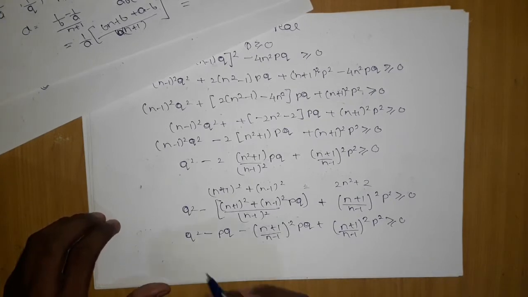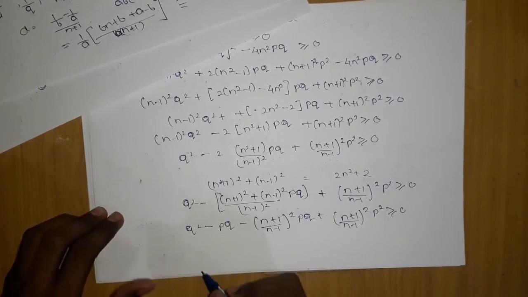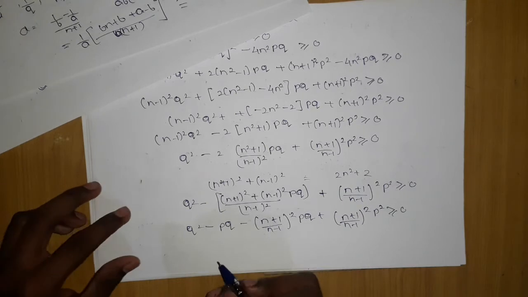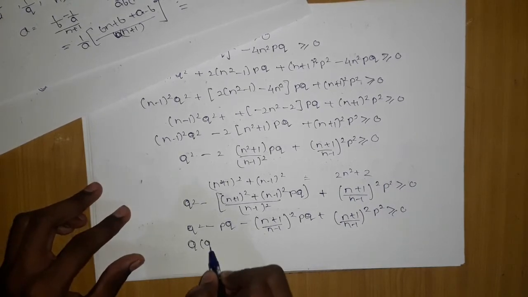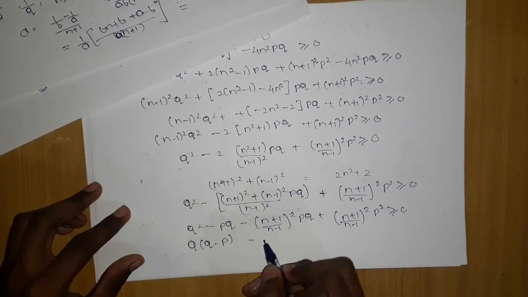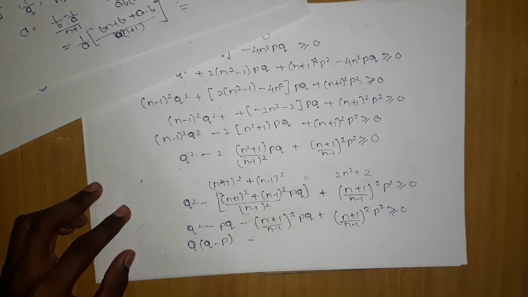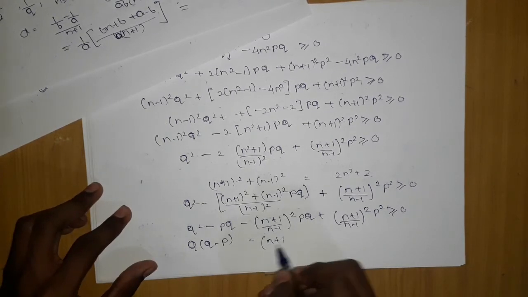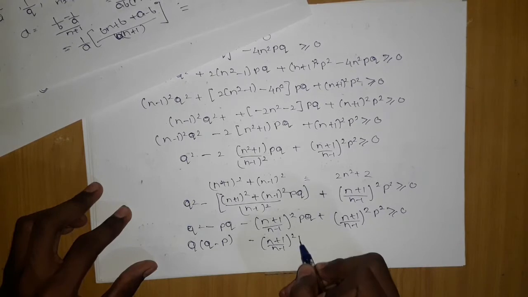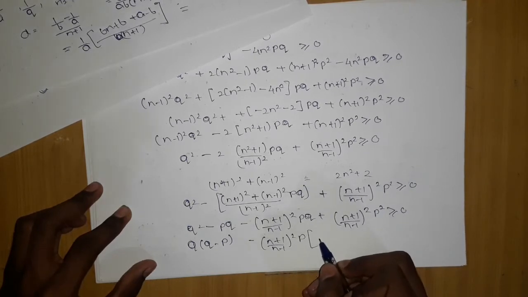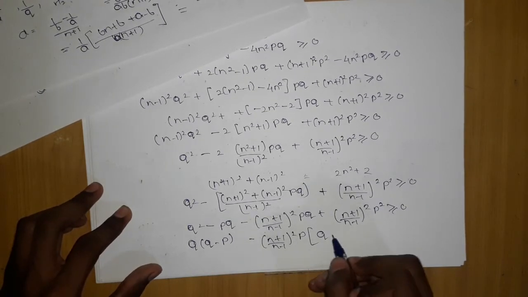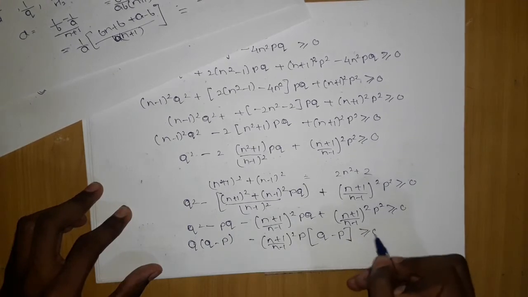Now after this, taking q common, q minus p, and taking (n plus 1) upon (n minus 1) the whole square common into p, which will give me q minus p. So here we are getting the same thing, greater than or equal to 0.